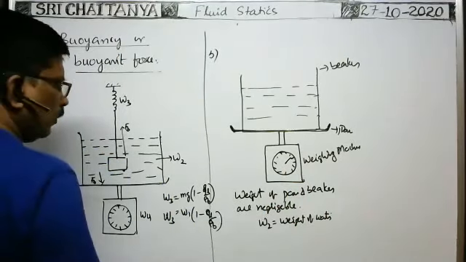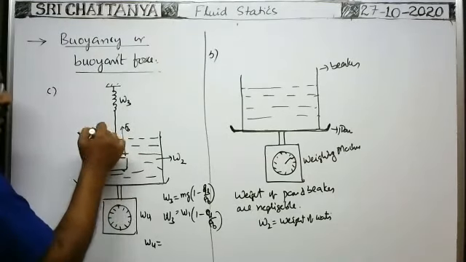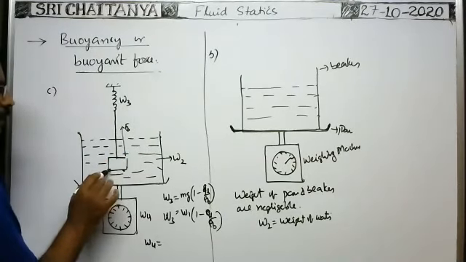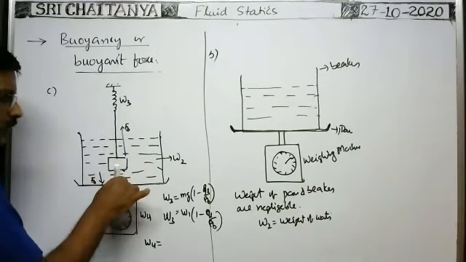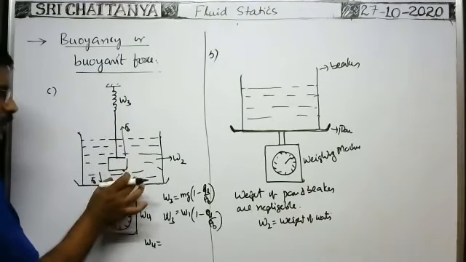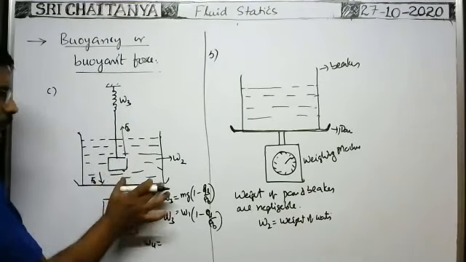Whenever the body is not submerged in the liquid, the weight W2 is there. Plus, whenever the body is submerged, the buoyant force acts on the body upwards, which is called thrust. At the same time, the bottom surface of the body also exerts a reaction force on the liquid in the downward direction. With that force, the liquid pushes the bottom surface of the beaker downwards.